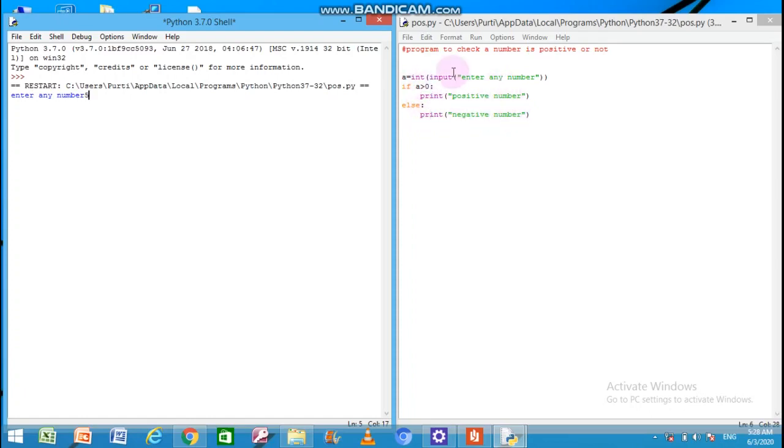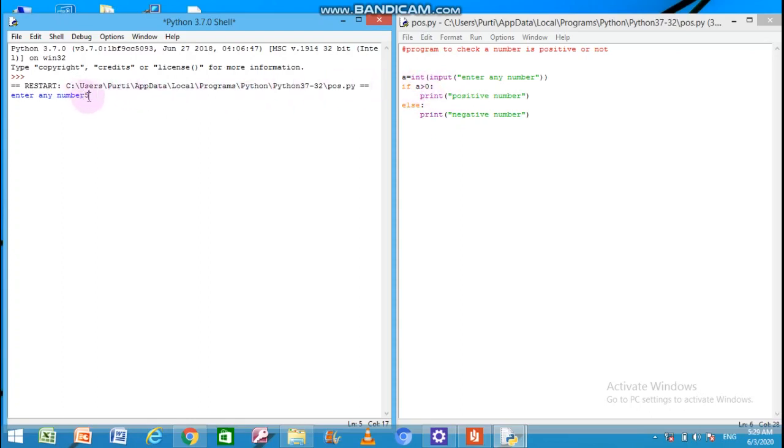So here the entered number can have two possible answers: positive number, negative number. Means this number could be a positive number as well as it could be a negative number. But what is the appropriate answer we can tell by checking the number is greater than 0 or not. So if a is greater than 0, means if this condition will become true, this line will execute. If this condition will become false, this line will execute. Means the statement followed by else will execute when the condition will become false, and the statements written after if will execute when the condition will become true.